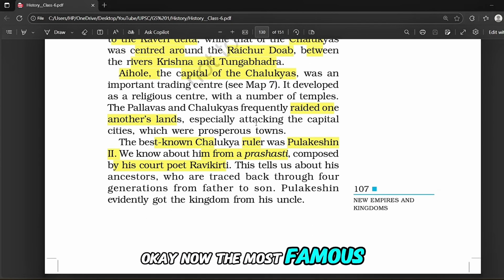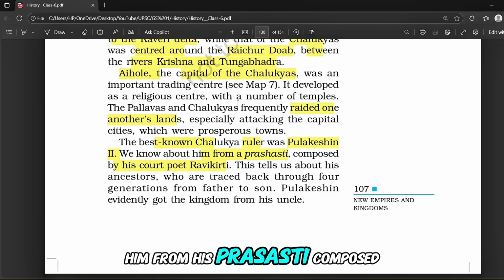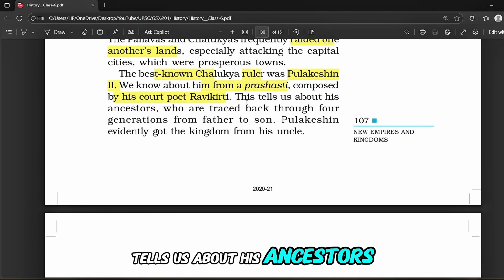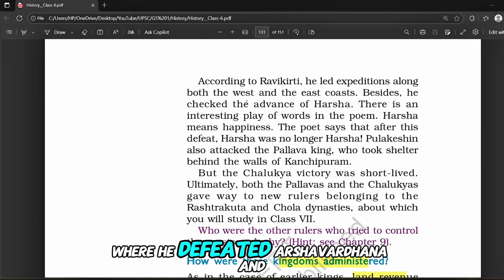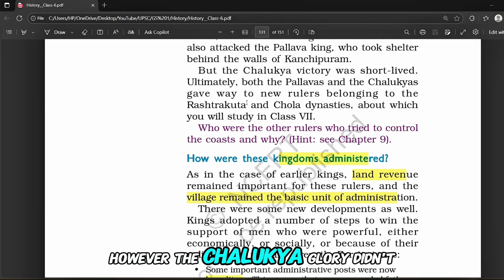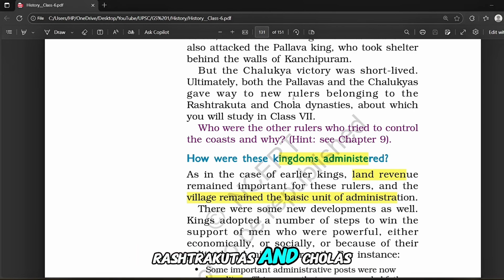Okay, now the most famous Chalukya ruler was Pulakeshin II. We know about him from his Prashasti, composed by the poet Ravikirti. And this Prashasti tells us about his ancestors, his victories along the east and west coast, and his famous battle where he defeated Harshavardhana. And there's even a play on words, that is Harsha means happiness, and the poet wrote that after this defeat, Harsha was no longer Harsha. However, the Chalukya glory didn't last long eventually. Both the Pallavas and Chalukyas were replaced by new powers like the Rashtrakutas and Cholas.